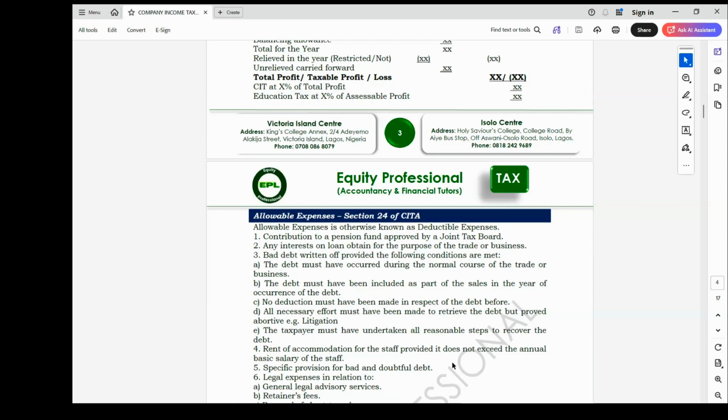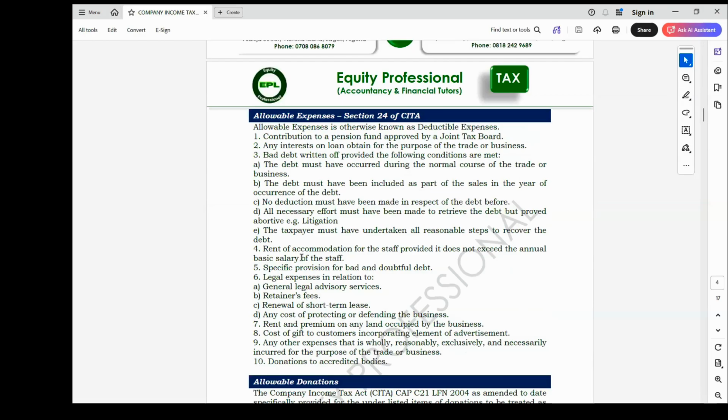Then rent of accommodation for staff, provided it does not exceed the annual term. So any accommodation you provide for the staff is also allowable. Then we have legal expenses in relation to the following. When you incorporate a company, you are starting a business, you must appoint an auditor.